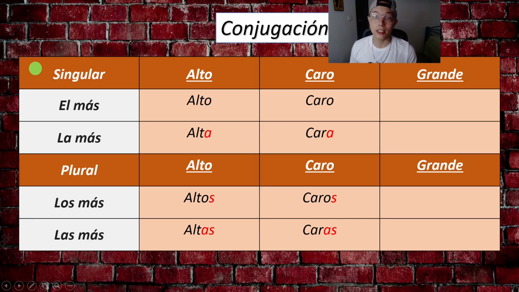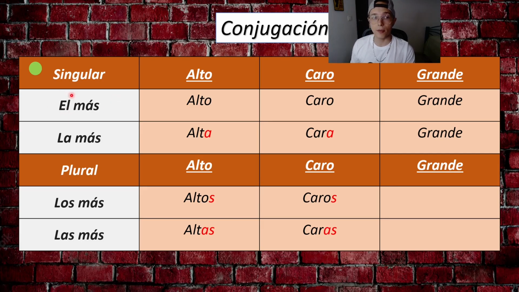Now, with adjectives ending in E, normally they don't have female and masculine versions, they just stick with the E. For example, we say el más grande, el más grande, or in female, la más grande. However, we do need to change the article depending on the gender of the noun.